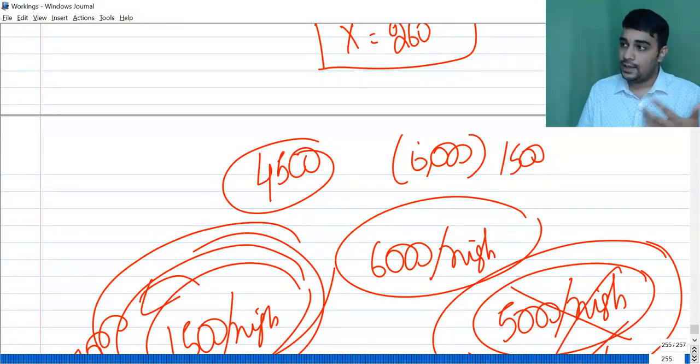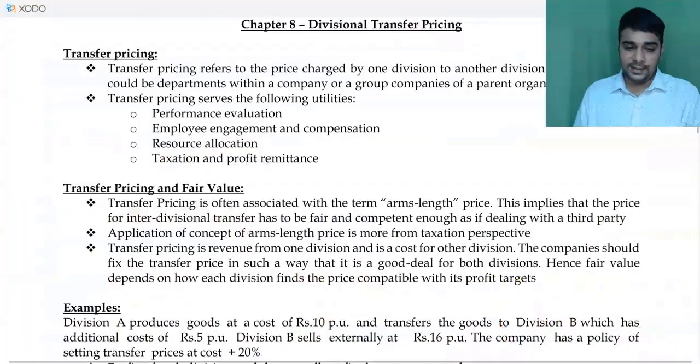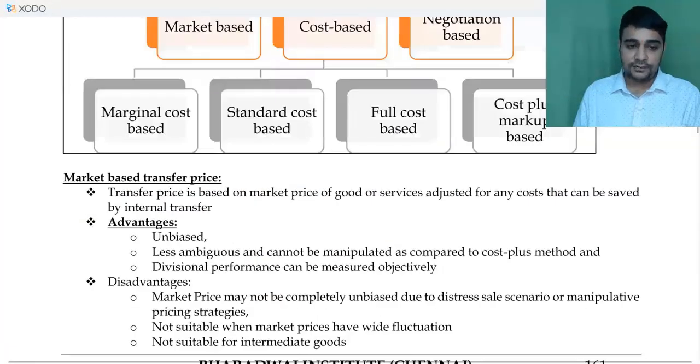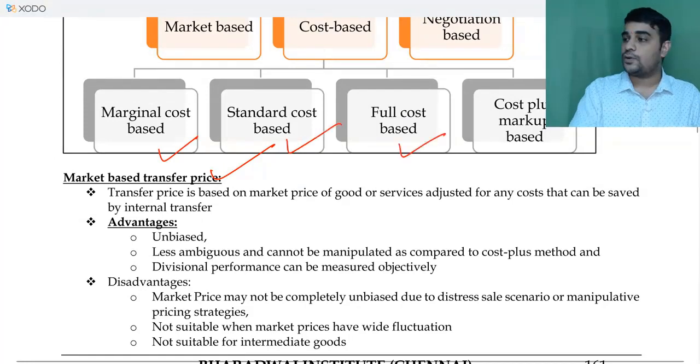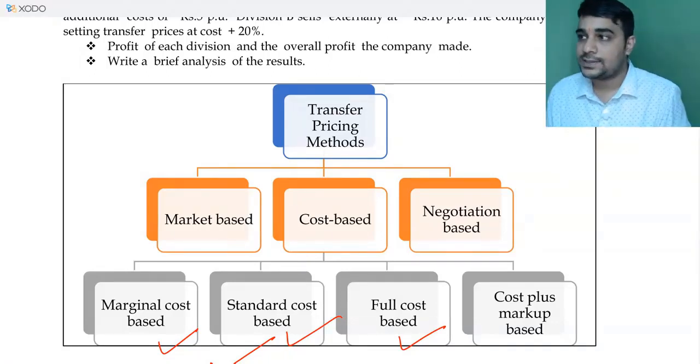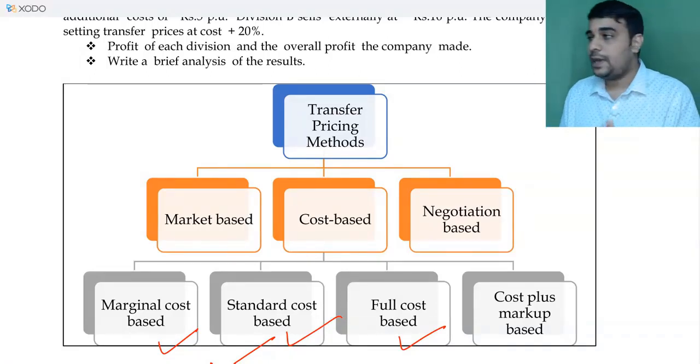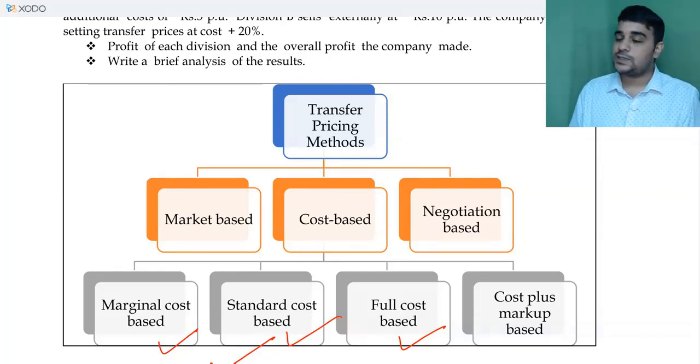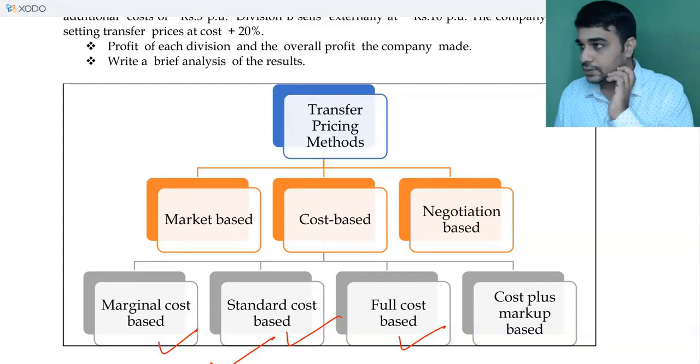When I did the classes, it is there in the theory. This was there even in market based transfer pricing system: marginal cost, standard cost, full cost. So this was there in the theory, but I did not cover this as a separate area when I took my classes for the past batch. This batch maybe I'll have to discuss this also. It can be cost based, it can be market price based, or it can be negotiation based. So that is also one area which we will discuss.